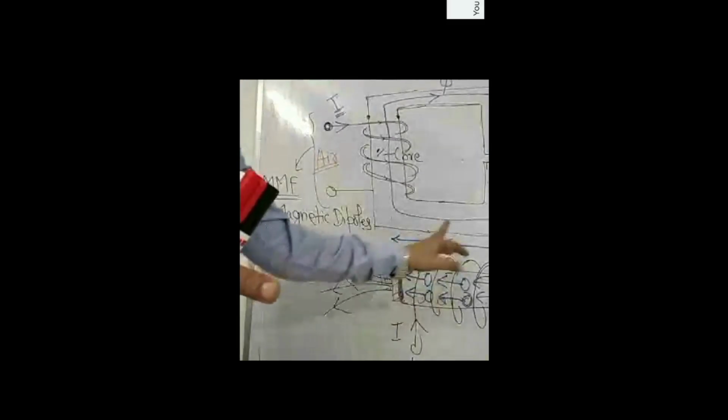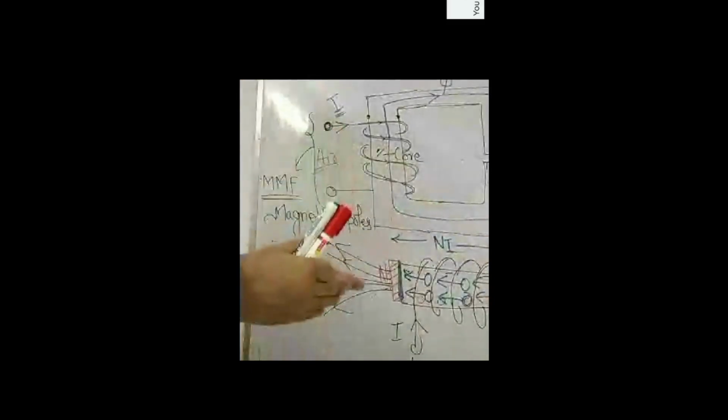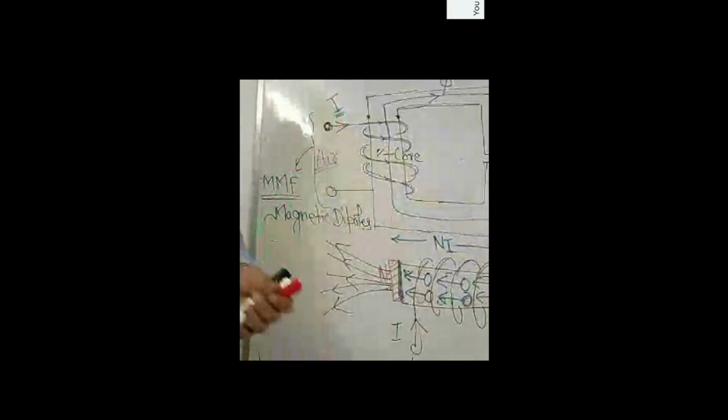In this manner, its magnetic property is utilized in magnetizing other non-magnetic materials. This property is also utilized in all kinds of electrical machines that we will study later on in our syllabus or curriculum. Okay?